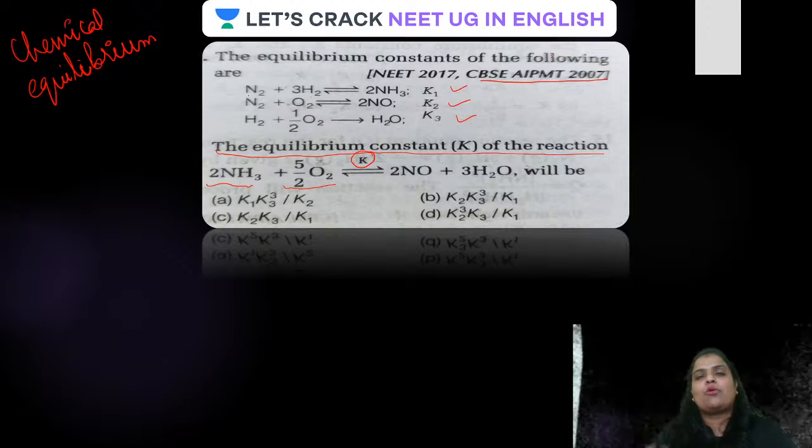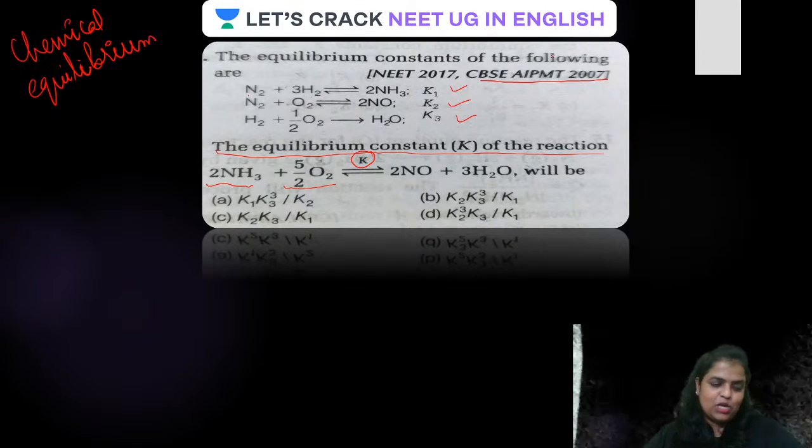Otherwise, there is no scope, guys, because this is a purely physical chemistry question, and physical chemistry is not like inorganic chemistry. You need a lot of practice as well. सब ध्यान से समझने से नहीं होगा, समझकर करने से भी होगा. And I am expecting your answer in the chat box.